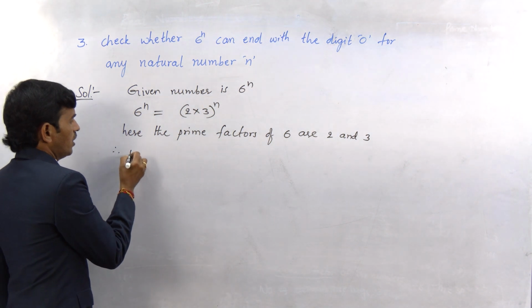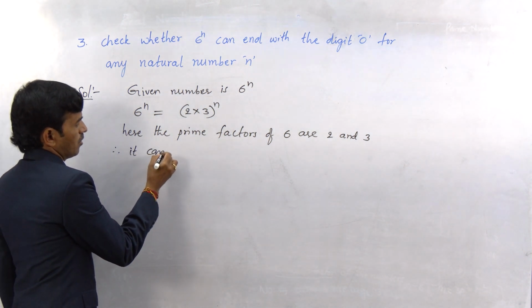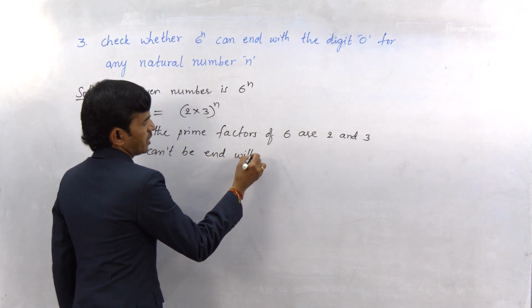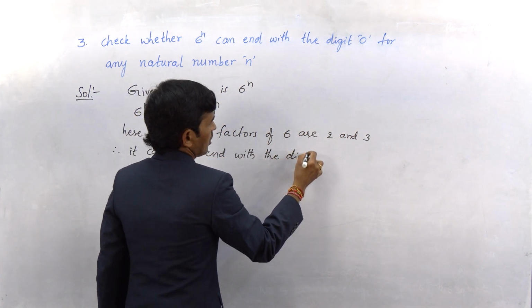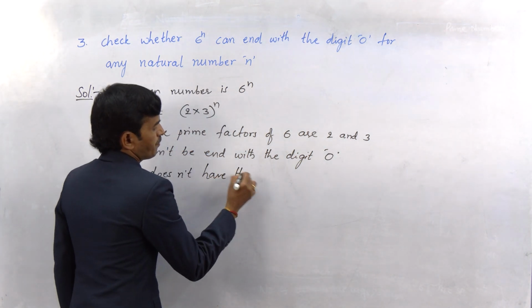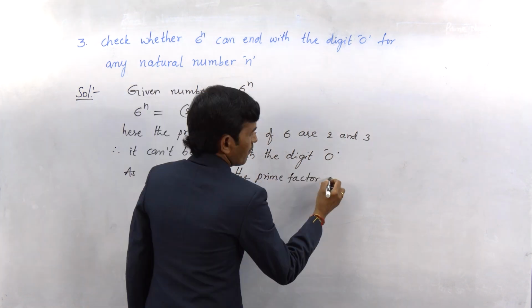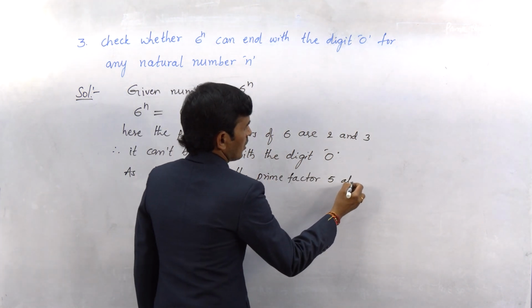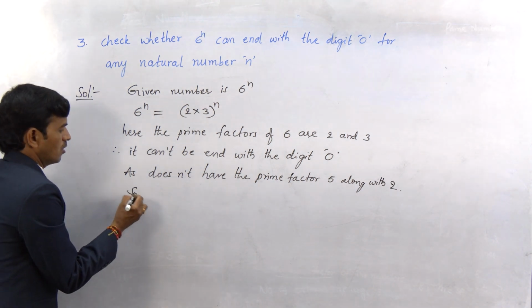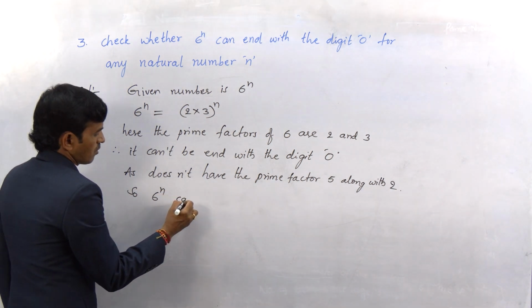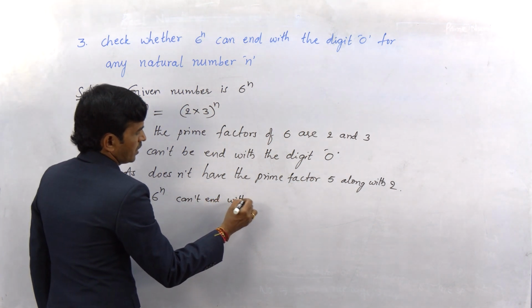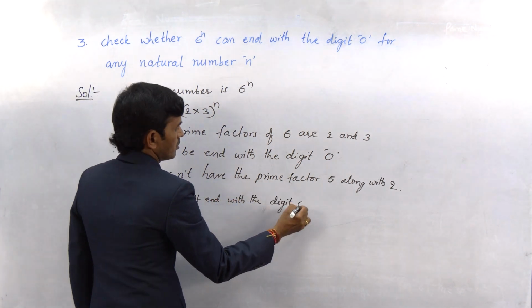Therefore, it cannot end with the digit 0. The prime factor 5 is needed along with 2. So 6 power n can't end with the digit 0.